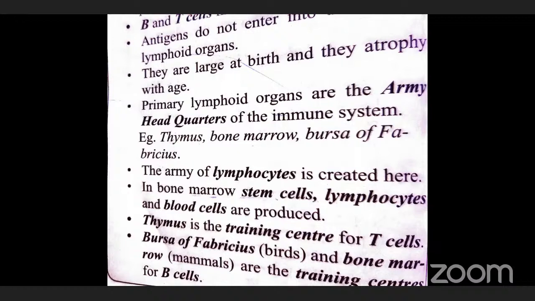The lymphoid organs and lymphoid cells together make up the lymphoid system.